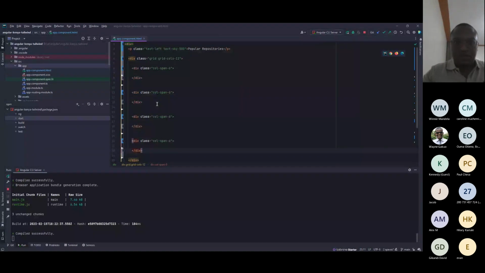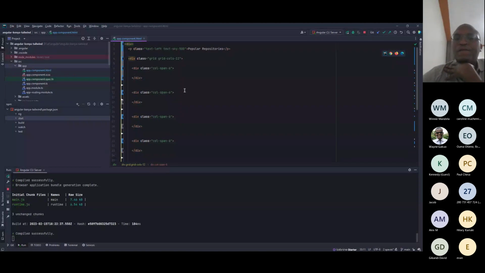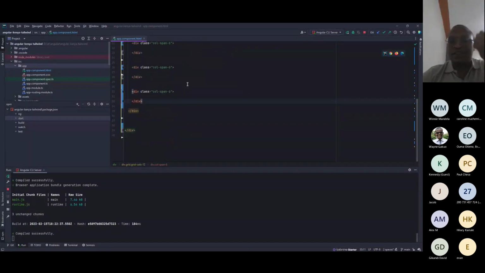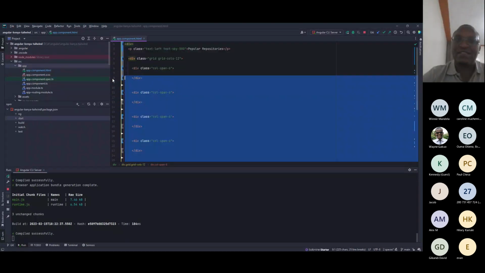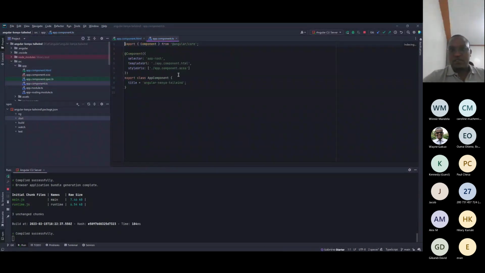So there were 6 of them. So now, from an Angular point of view, if you have 6 divs of the same, and technically they have the same data, we can just have one div, and then we come to the TypeScript of it.